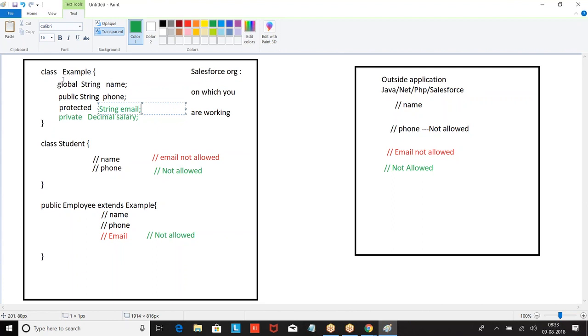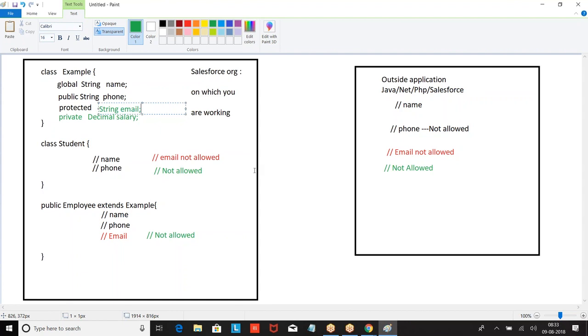Here I didn't give public or private because I was only telling the accessibility. But basically, why do I have to write global? While explaining this example, we didn't know what global, public and protected are, so straight away I wrote the class. Now we know what global, protected, public, private are, so you define the class properly. So email can be used in public employee extends example.